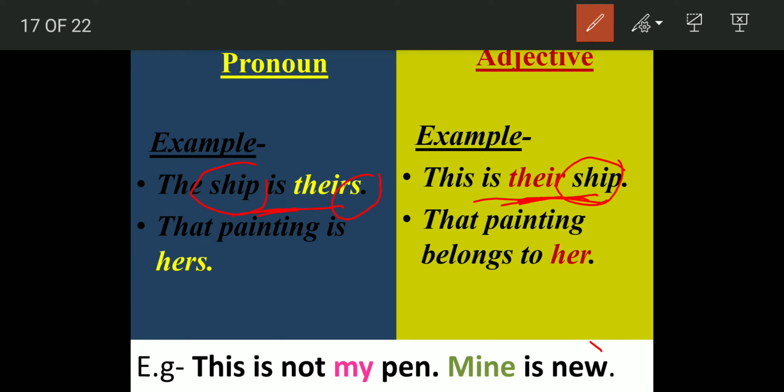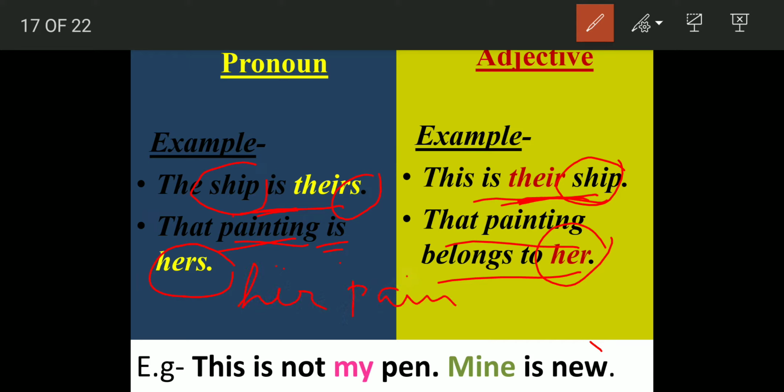All right. Then another example, that painting is hers. So hers is the pronoun here. Painting is the noun, then is is used, then comes hers. So this is the pronoun here. If we say that is her painting, that painting belongs to her. Here also we see that it is not hers, it is her. This is the adjective that is being used. Had the sentence been that is her painting, we see her will be used along with painting.